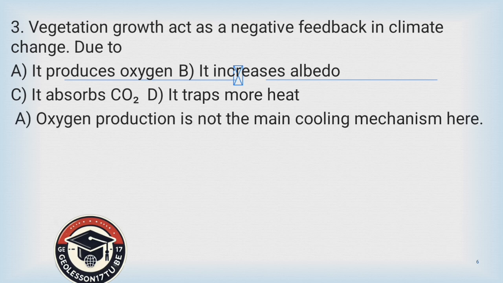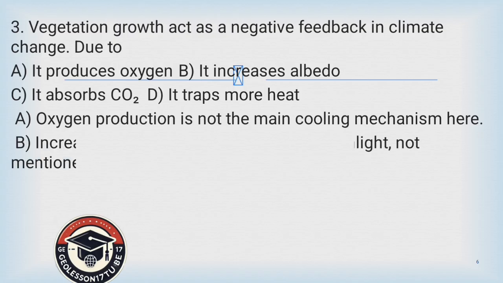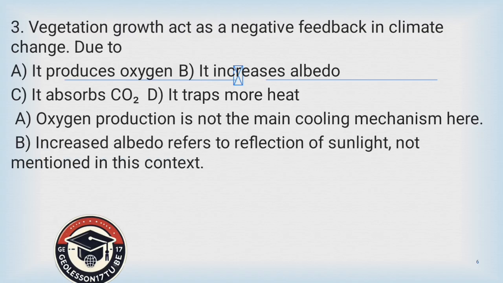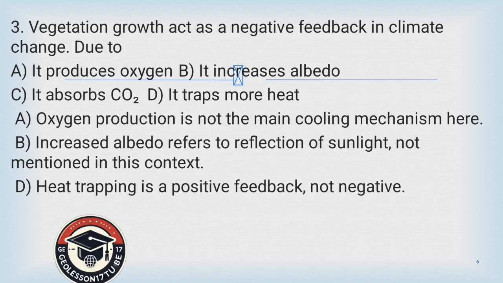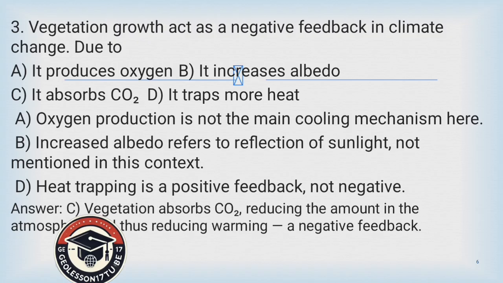Oxygen production is not the main cooling mechanism, and also increased albedo refers to reflection of sunlight, not the mentioned climate change feedback. Heat trapping is positive feedback, not negative. D is also not the answer. As a result, vegetation absorbs carbon dioxide, reducing the amount of carbon dioxide in the atmosphere and thus reducing warming. This is negative feedback. So C is the correct answer.